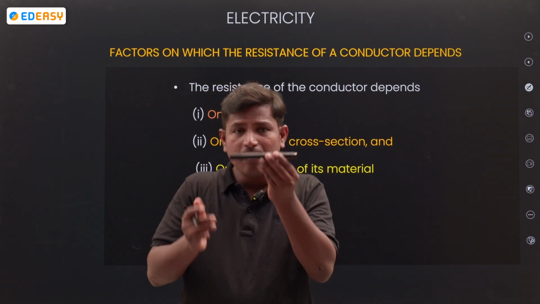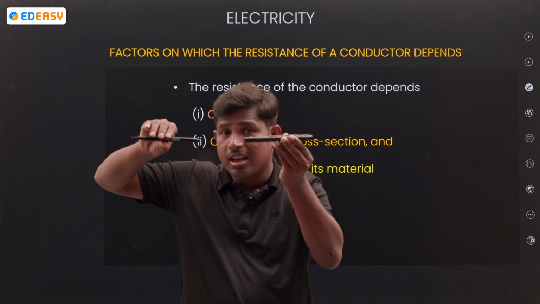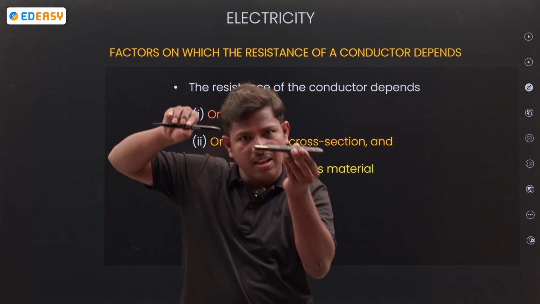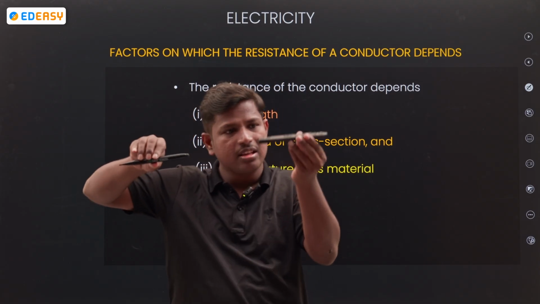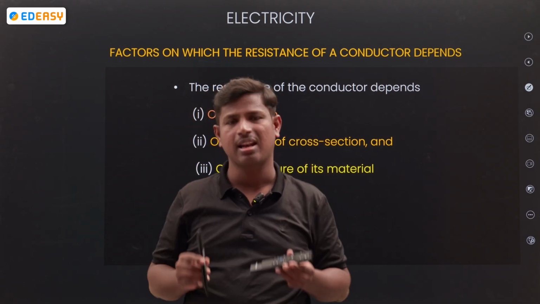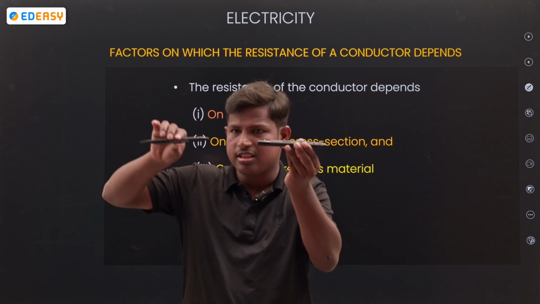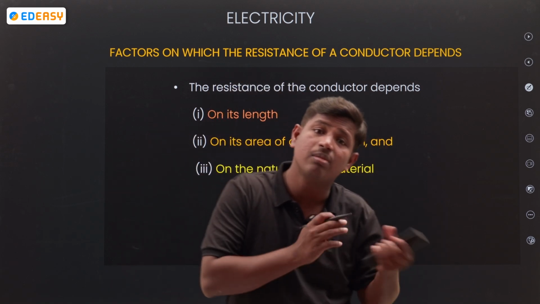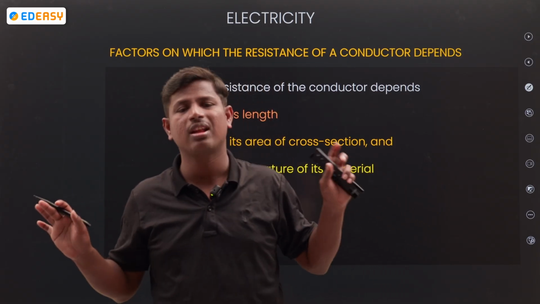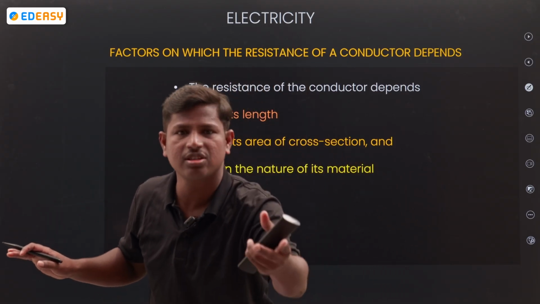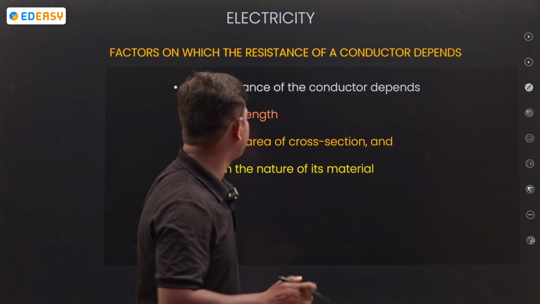If I take plastic and wood with the same length L and the same area A, but look at the nature of the material: this is wood, this is plastic, both are not the same nature, so resistance will differ. The factors of resistance are length, area of cross section, and nature of the material.